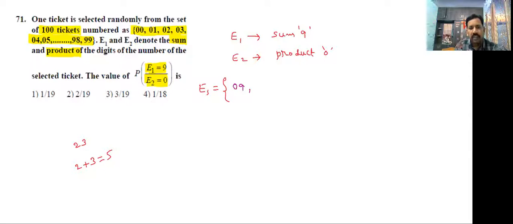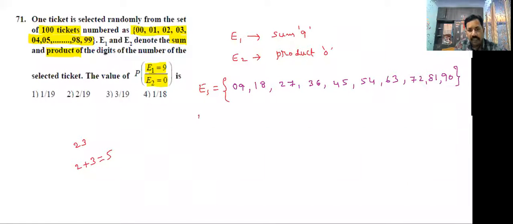Next, 1, 8, 18, 27, 36, 45, 54, 63, 72, 81, 90. In these tickets, the sum of the digits is 9.